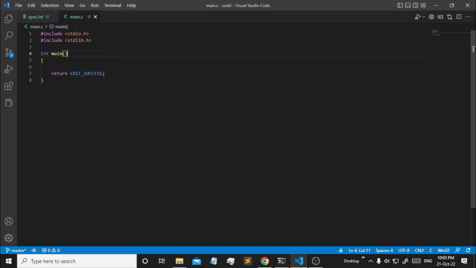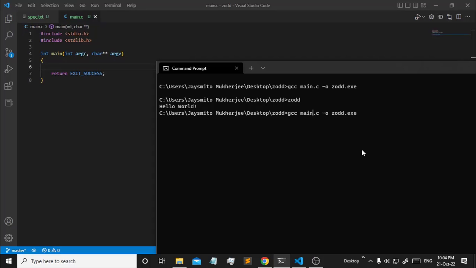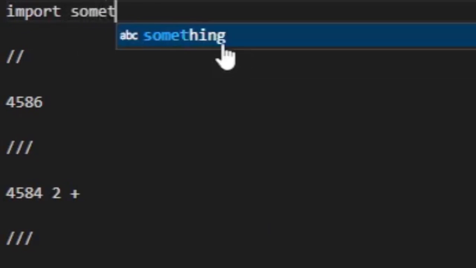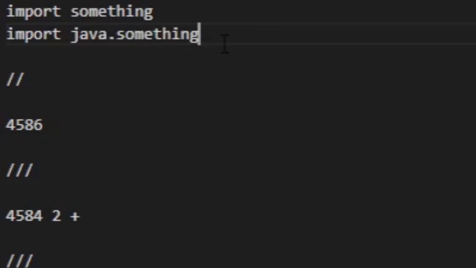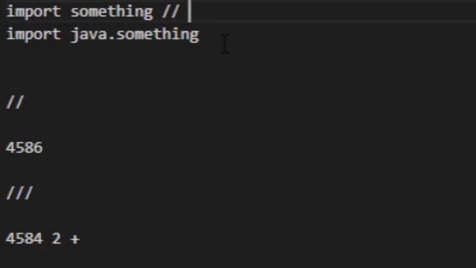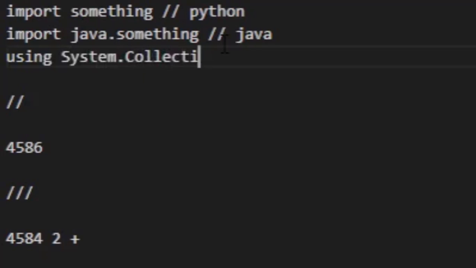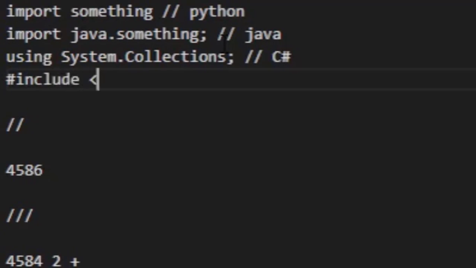So first we need the arguments, right? The compiler takes arguments. In GCC, it takes the main.c argument, right? So we do have that. Now, one important thing I forgot to mention is that normally in languages like Python you import modules, right? Import something. In Java, import java dot something. This is Python, this is Java, and in C# you do using something dot something like this. But in C++ you do something like include.